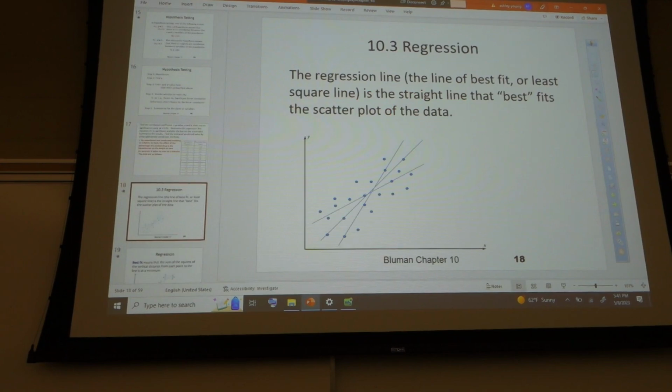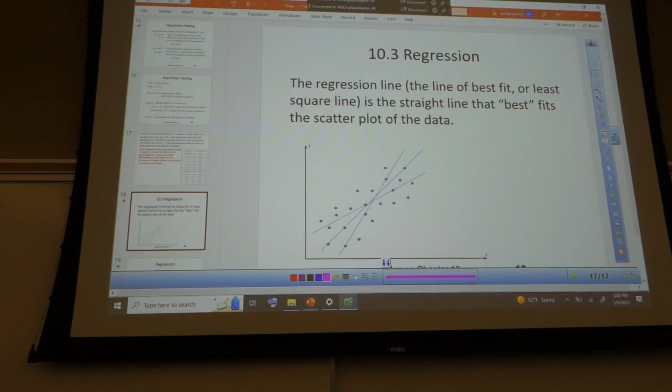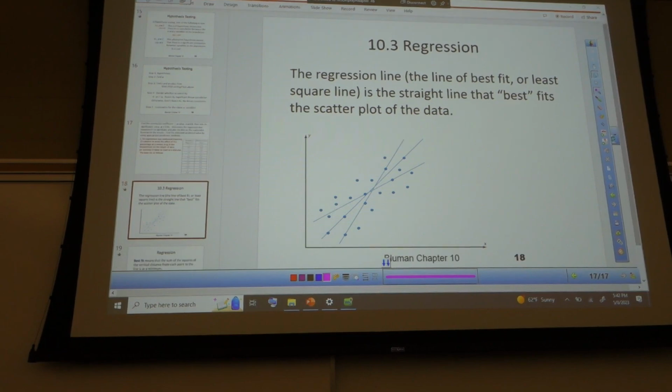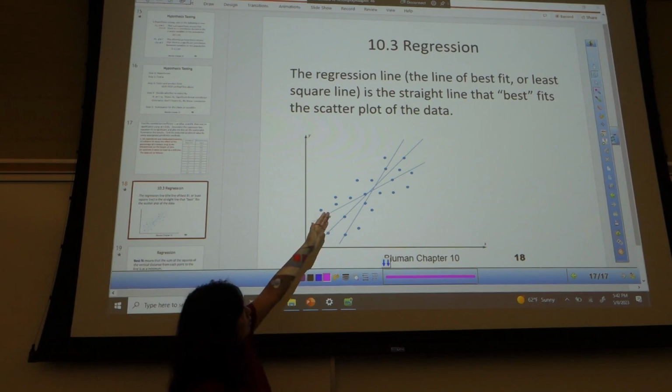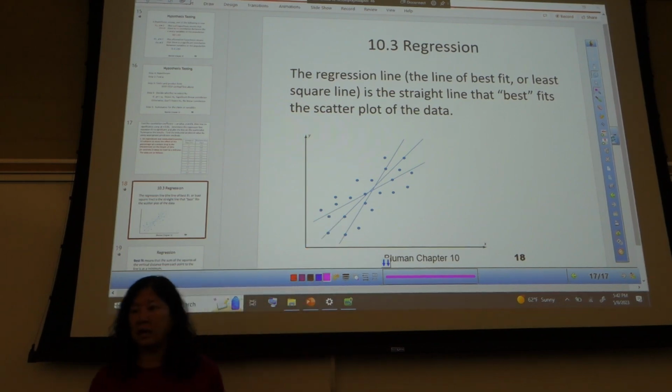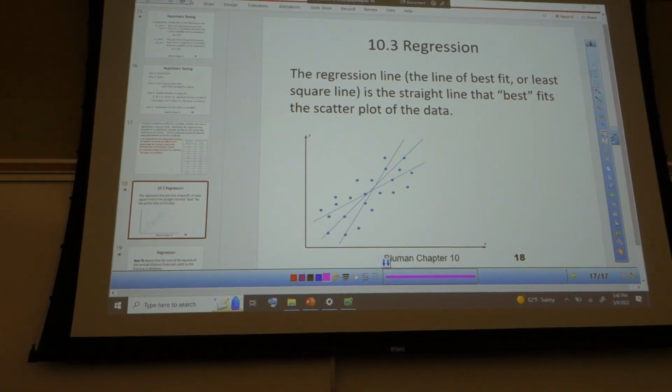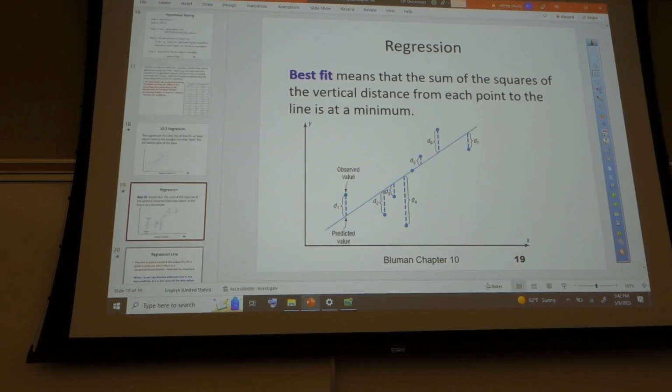Good. So that is the test. Now we're going to take a look at regression. Regression, again, is the line that best fits this data, the equation of the line that best fits the data. And how do they find that?